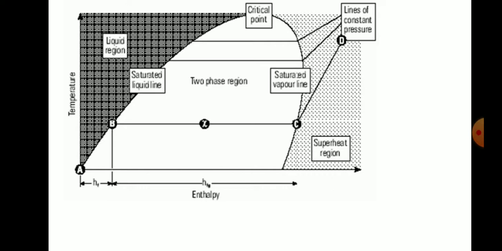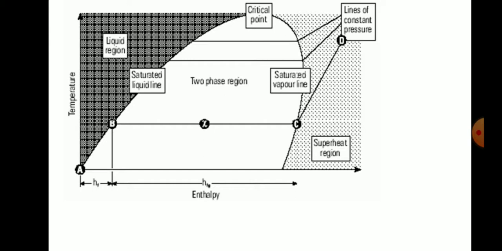If we go on increasing the temperature, the steam will be converted. Once you boil the water, you will get some amount of steam. If you continually boil the water and go on adding heat, more and more steam will be formed, and it will be converted into dry steam.